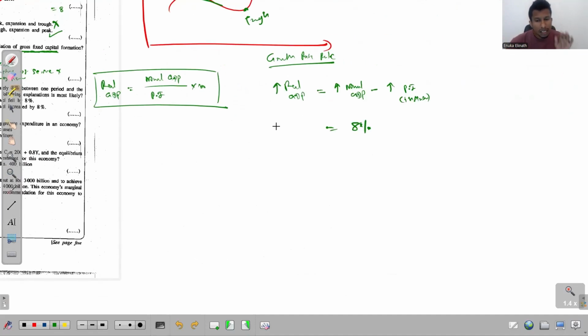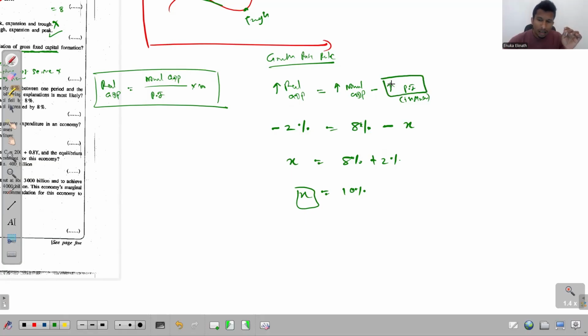So we can find X. X is 8% minus the negative 2%, which becomes 10%. And X is the increase in price index, that is, the inflation. Simply, 10% is the inflation.